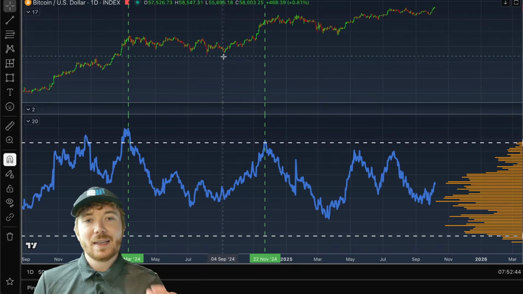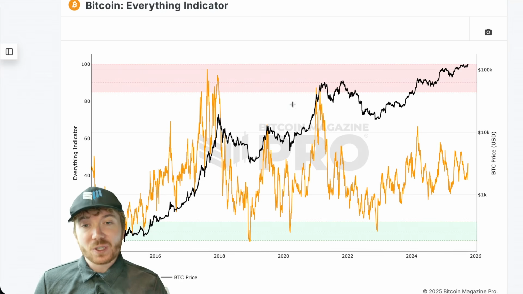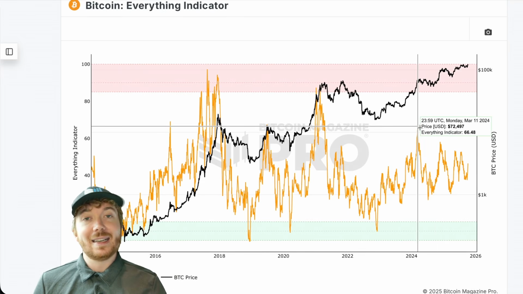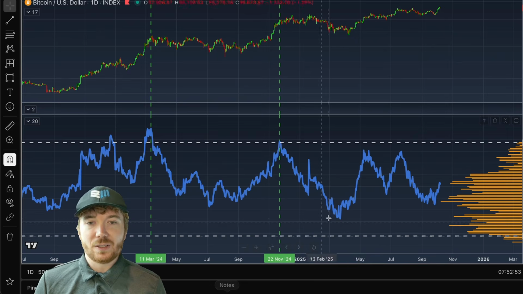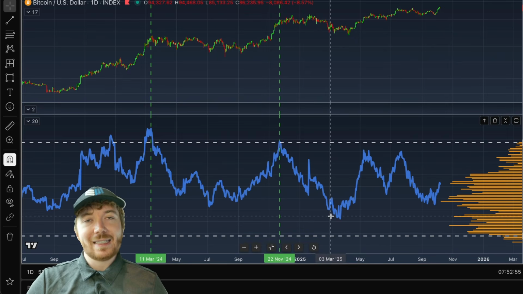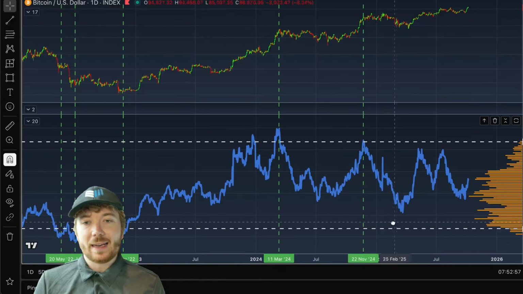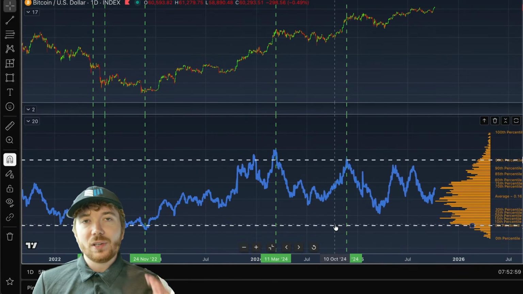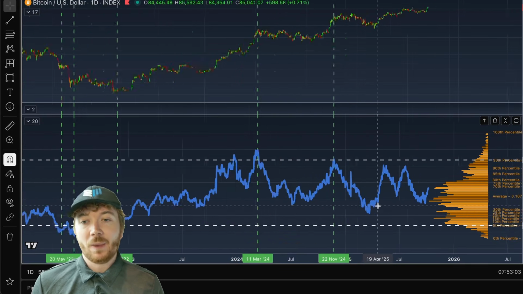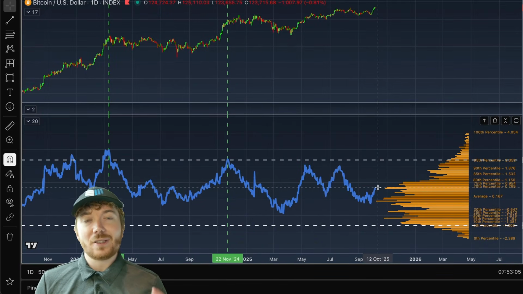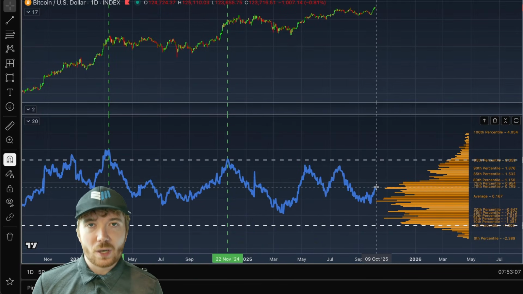But we can see this picked these up perfectly, actually much better than the standard everything indicator, which didn't necessarily reach these overbought, massively overextended to the upside regions. So evolving data which can dynamically adapt to the changing market conditions gives us a much clearer indication of where the Bitcoin market may be in this current cycle. And what we can currently see is this cycle still has considerable room to go to the upside.